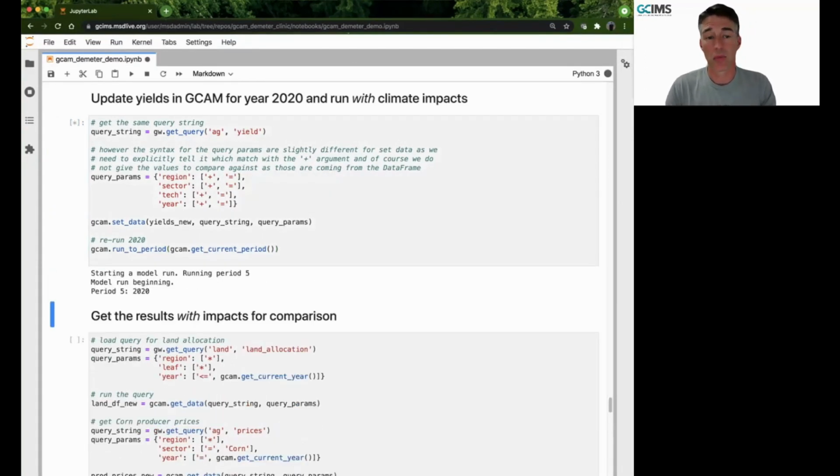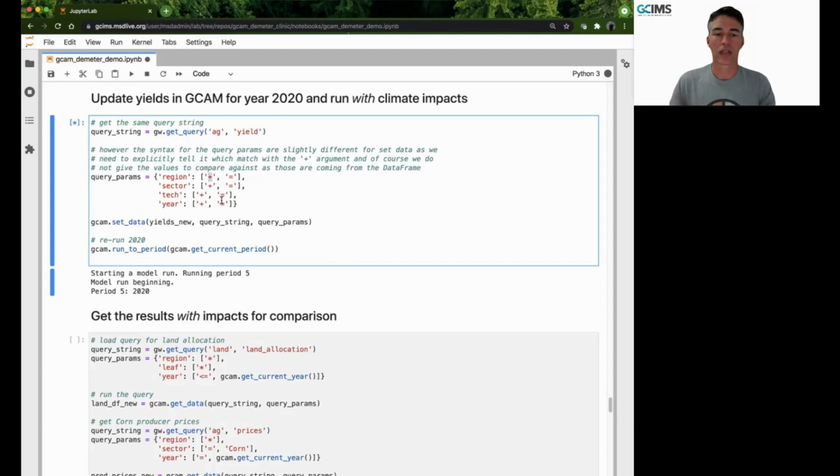And at the same time, we're generating a new run of 2020 with the climate impacts accounted for. So our query parameters now have changed a little bit. We're using this add sign to actually set our data. And here's this call here. So we define our query for agricultural yield and set up our query parameters, and then call the set data method, which actually updates that and readies the next period, for which we run here with the run to period method.